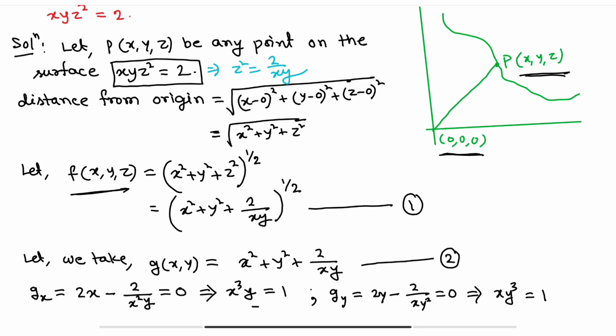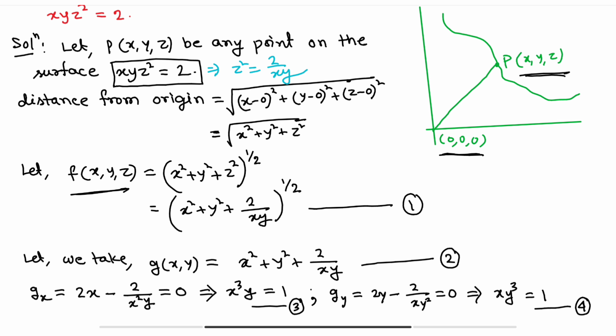So let's say this is equation number 3, and this is equation number 4. Now we solve equations 3 and 4. So how to solve these equations?